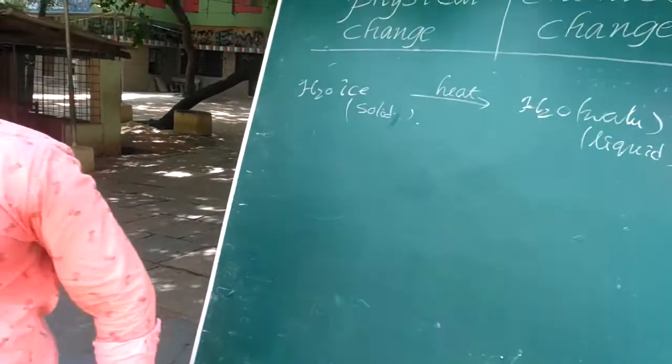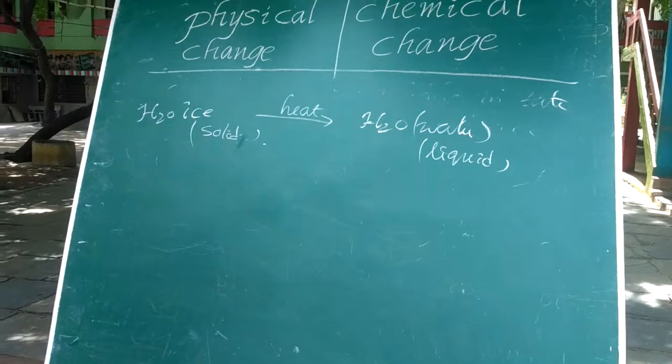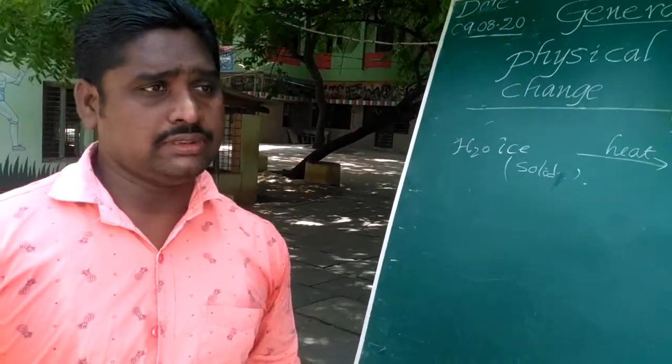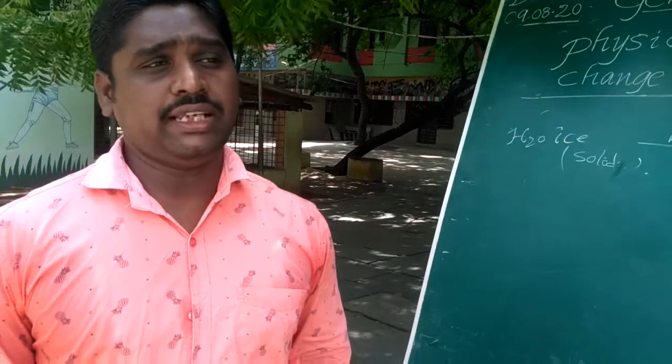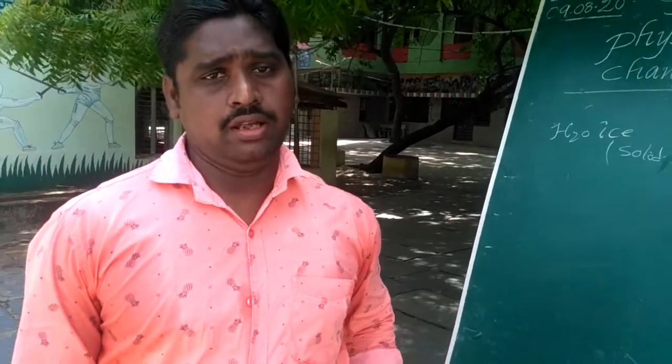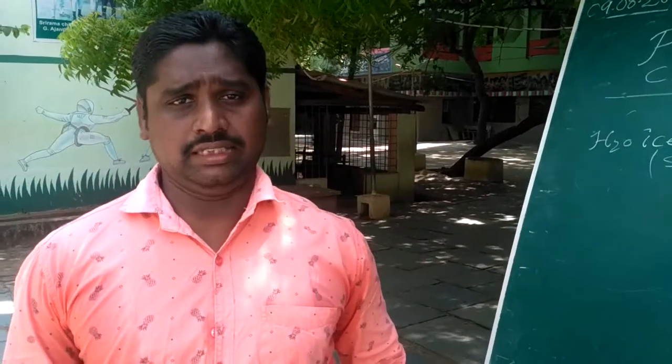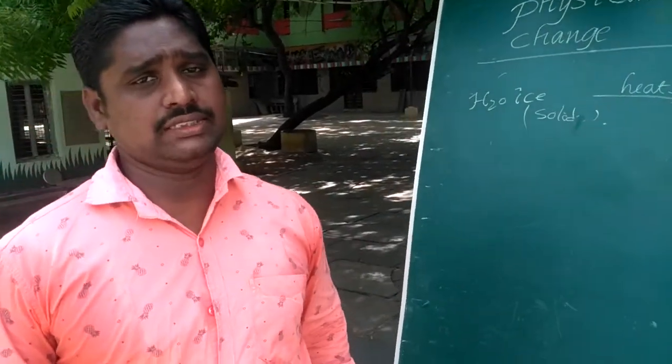Next example is the heating of water. When water is heated, it is converted into water vapor. It is also an example of a physical change. Next is the solidification of coconut oil and ghee during the winter season. They are also examples of physical changes.